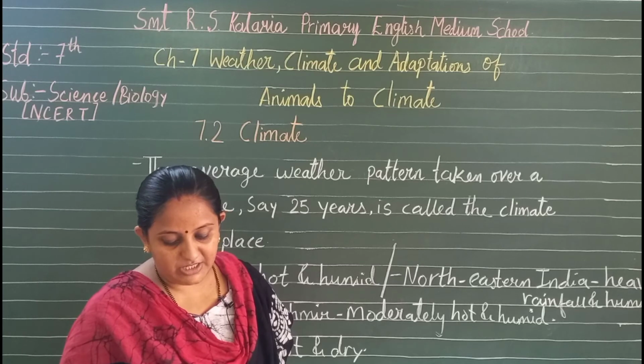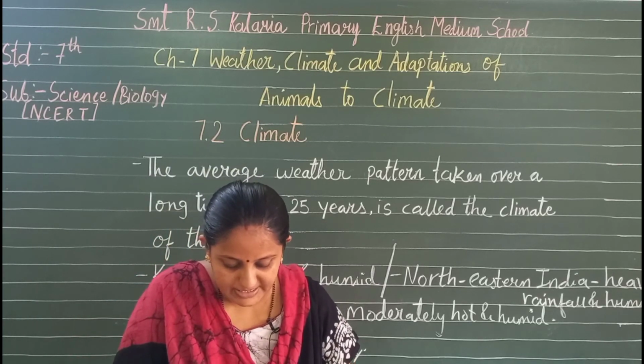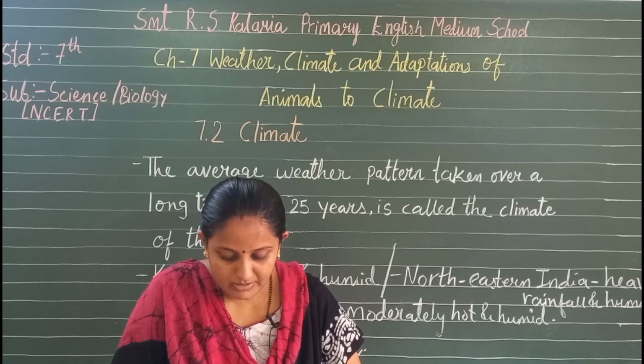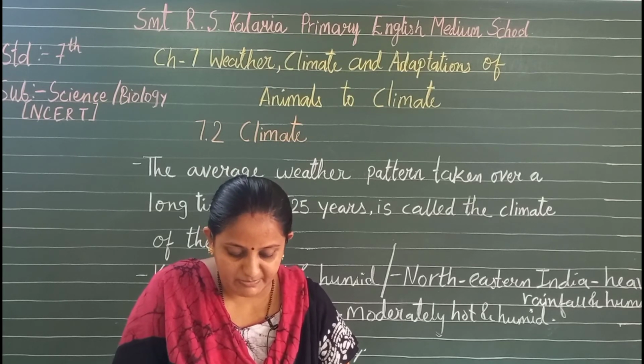The two places are Srinagar in Jammu and Kashmir and Thiruvananthapuram in Kerala. You can see that here we can see the difference in the daily minimum and daily maximum temperature.